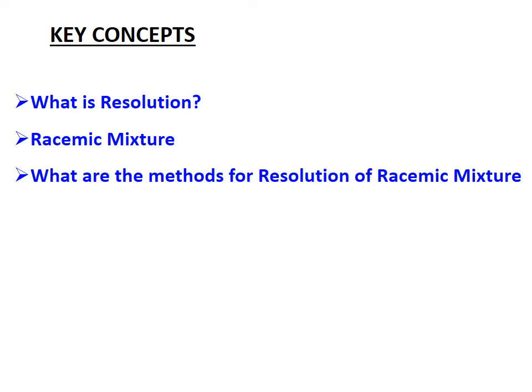Then, as discussed in the previous lecture, what a racemic mixture is, and what the important methods are that we can use for resolution of a racemic mixture.